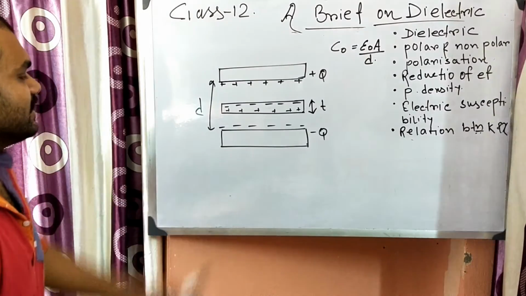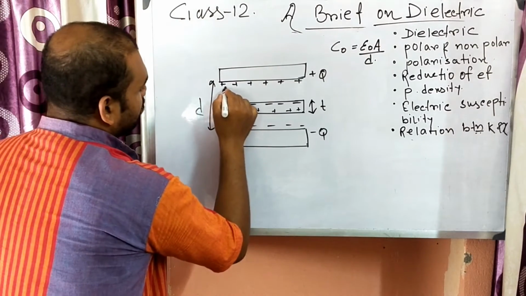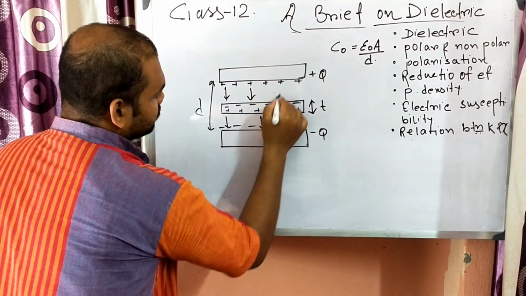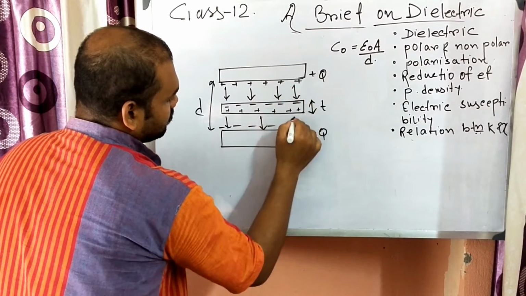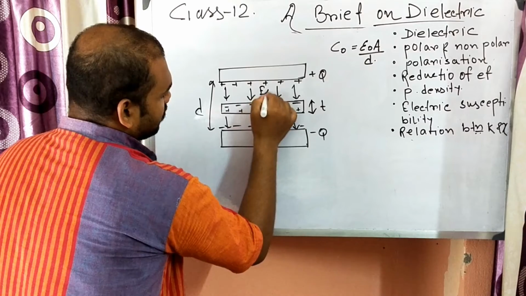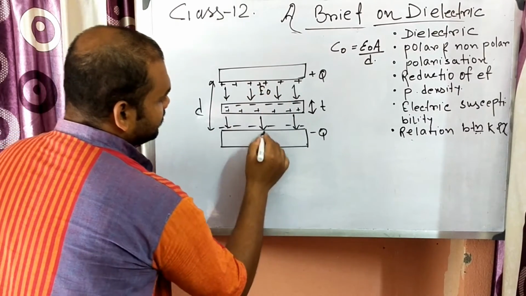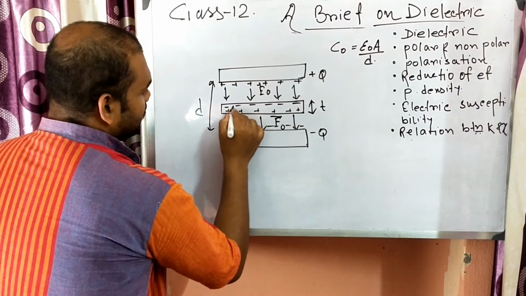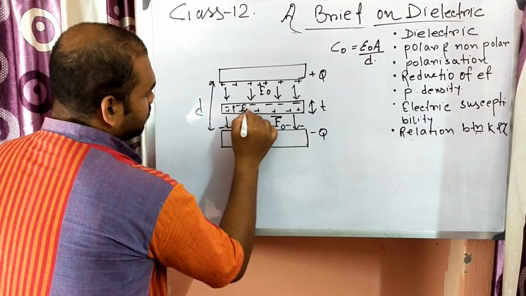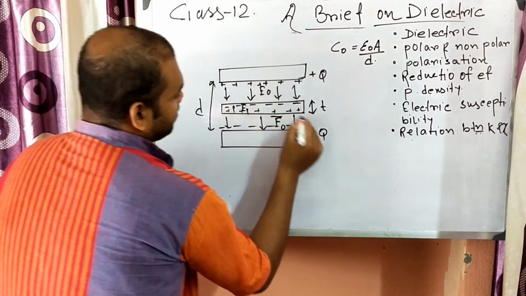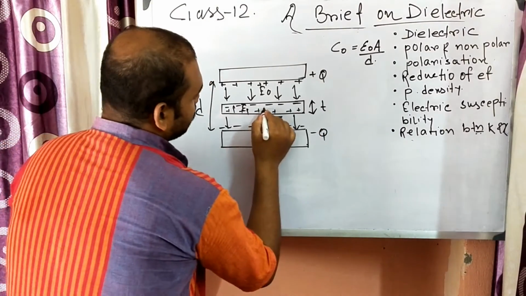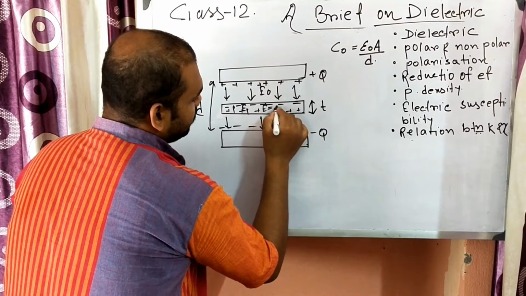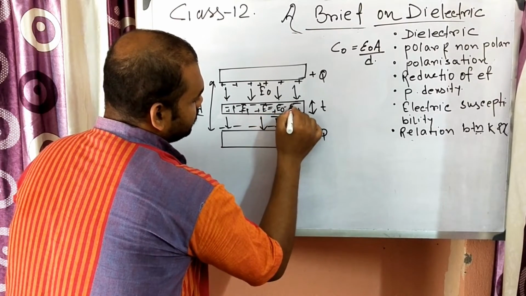The electric field E0 is in this direction. E0 field is here, E0 field is also here. But inside the dielectric, EP is the induced field, so the net electric field E will be E0 minus EP.